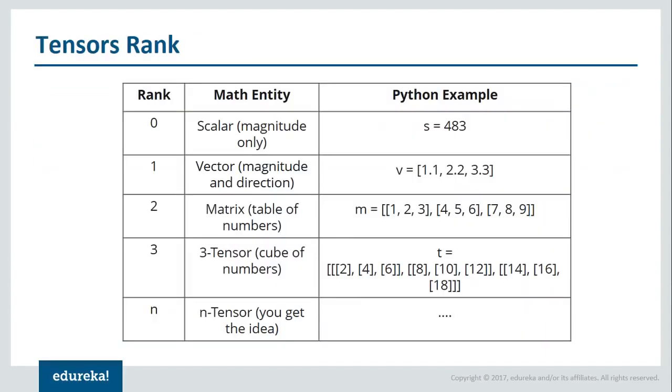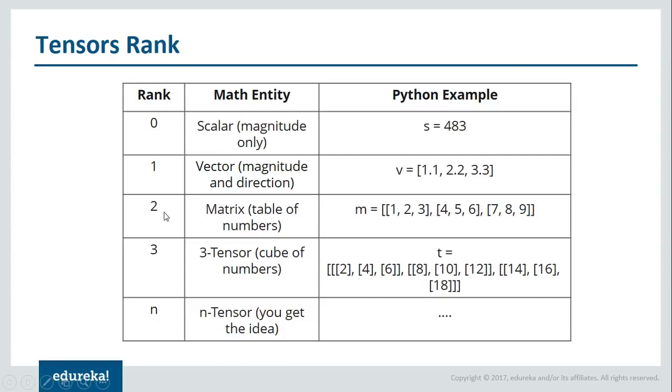In TensorFlow, the tensors are described by a unit of dimensionality known as rank. You can see it in the table as well. A rank 0 tensor is nothing but a scalar quantity which has only magnitude. When I talk about rank 1, these are vectors. They have magnitude as well as direction. And you can see it in the Python example as well, where it is nothing but a list of numbers.